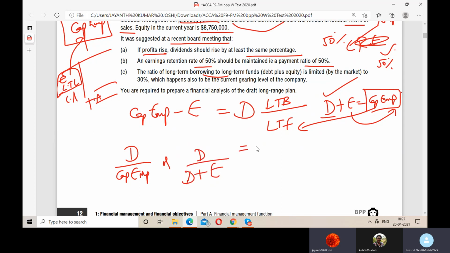The ratio of long term borrowing to long term funds is limited by market to 30%. That means your debt should be 30% of the total, so 70% is equity.